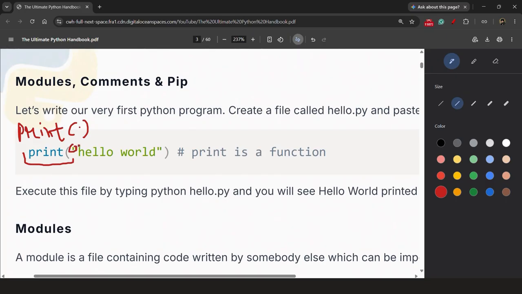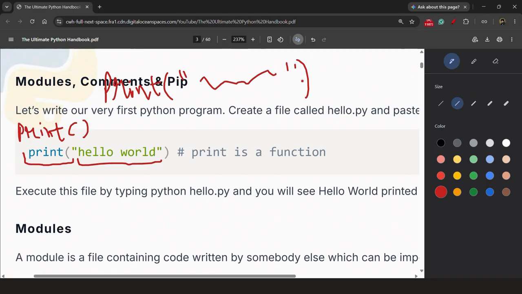We can exclude that. So if there is some string like this, we have written hello world, a message is there, and we want that to exactly print that message. So then we will use print, bracket, then double quotes. Our message we will write here, double quotes, bracket.